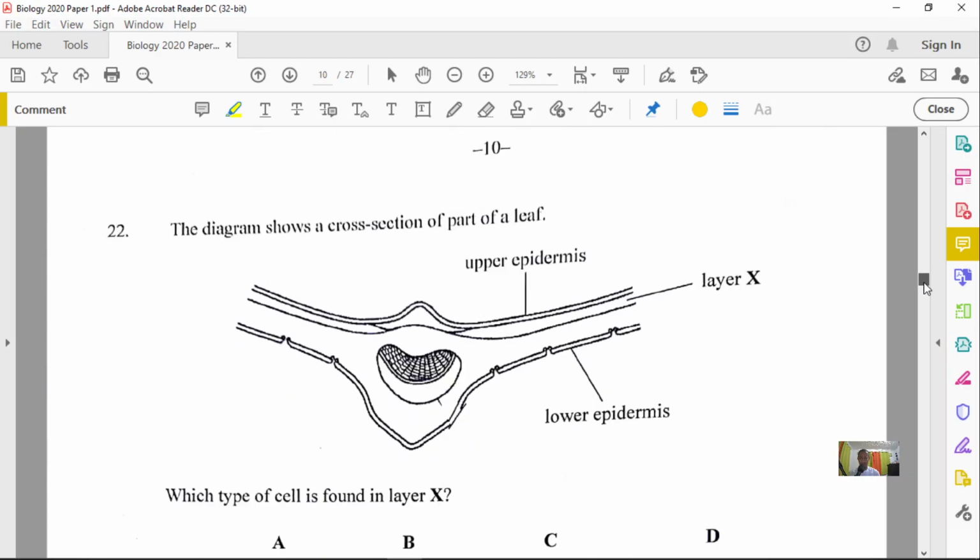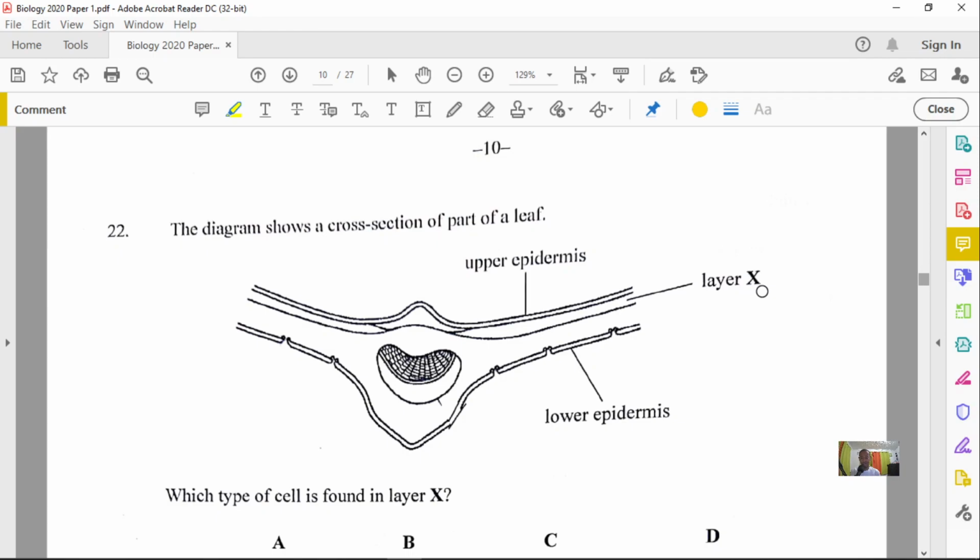Our question number 22 now, so the diagram shows a cross section of a part of a leaf. And so if you notice the part of a leaf, you have the upper epidermis. Well, I must point this out right here because again, you have to be careful. Even though this is labeled the upper epidermis, you know that the upper epidermis is covered by a waxy cuticle, right? But they're just indicating the upper epidermis at this point. You have a lower epidermis as well. And notice the openings at the lower epidermis, those are the stomata.